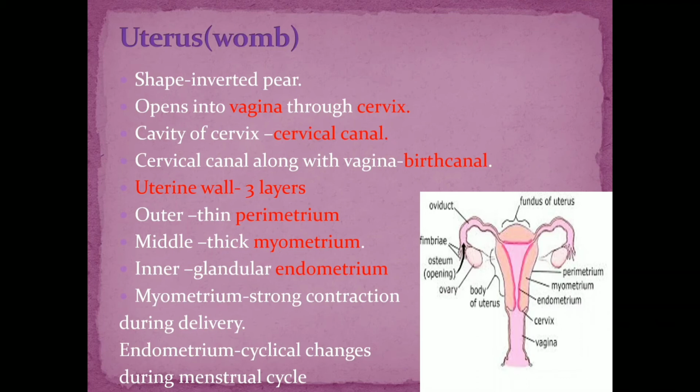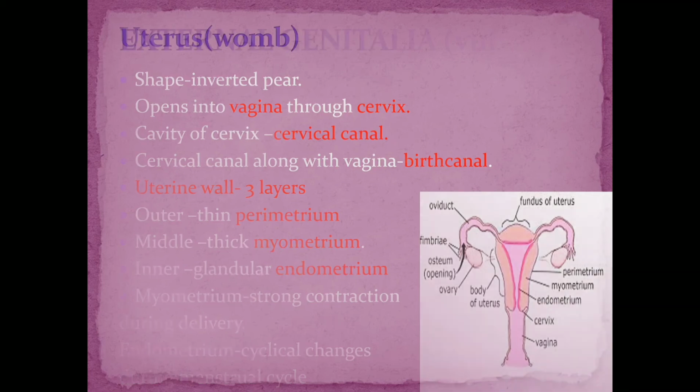Then what is the birth canal? The cervical canal along with the vagina is called the birth canal. And which are the 3 layers of the uterine wall? The outer thin perimetrium, the middle thick myometrium, and the inner glandular endometrium. And what is the function of the myometrium? It helps in strong contractions during delivery, and the function of the endometrium is to undergo cyclical changes during the menstrual cycle. We will study the menstrual cycle in detail in the next class.